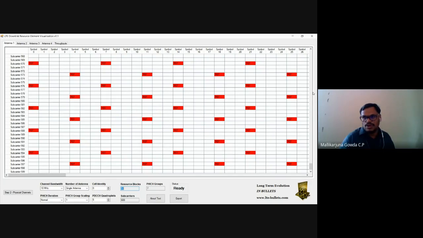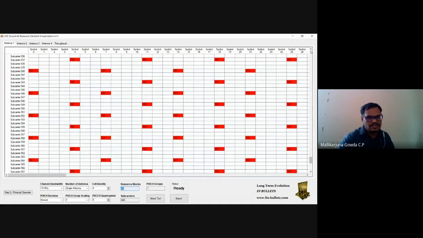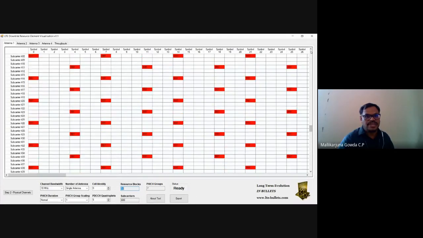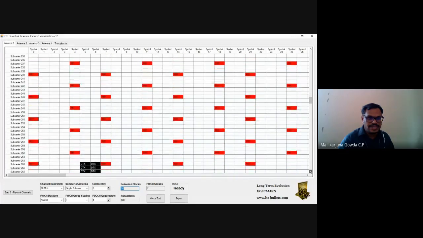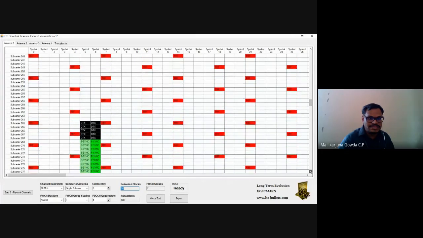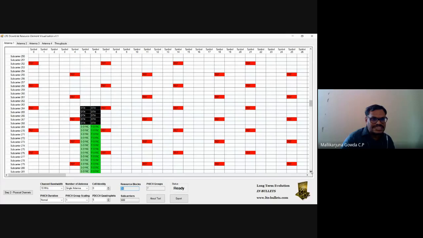So now I will go up. Then you will be able to see that it is not there for all the 599 subcarriers. In that, only 62 subcarriers will be occupied. See here, right? For a bandwidth of 10 megahertz, it started from subcarrier 269. So you add that to 62.